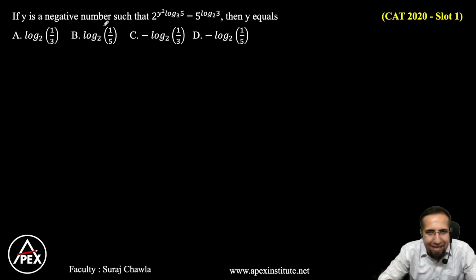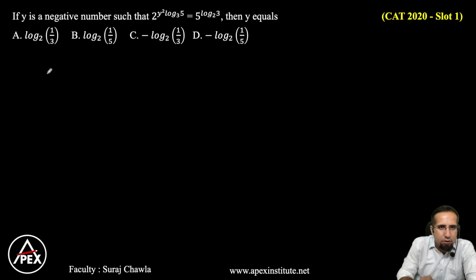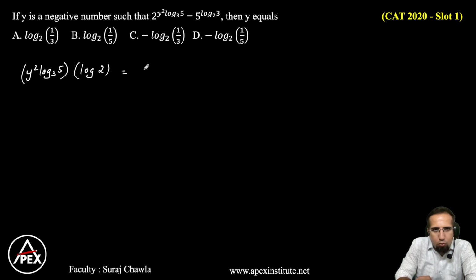So let's look at, I guess, the last two questions of this session. Now, y is a negative number such that again I have powers. Whenever I have powers, I told you already the logic is take log on both the sides. So we can write this as y square log 5 base 3 into log 2 is equal to log 3 base 2 into log 5.